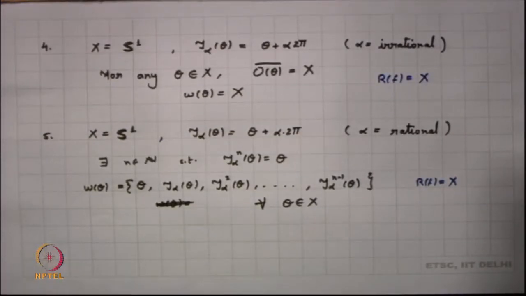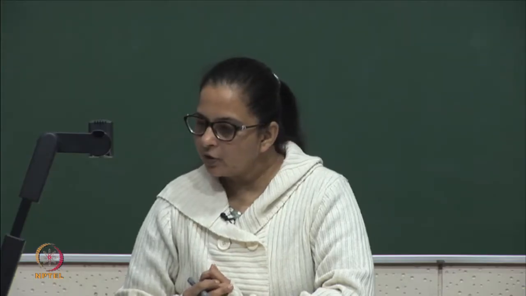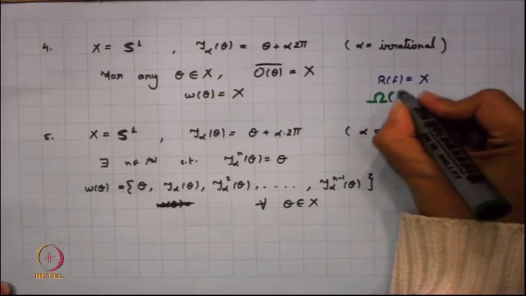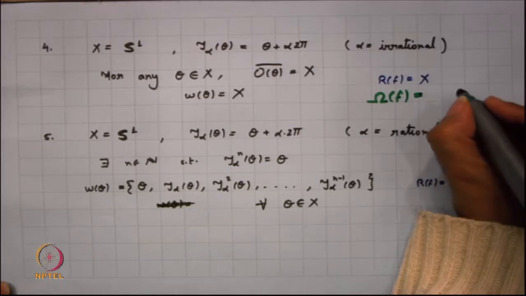circle, and we first looked into the irrational rotation, and we found that in an irrational rotation we do not have any periodic point, right, but every point is recurrent. This is a minimal system, so every point is recurrent here. What can you say about the non-wandering points here? That will also be the whole of X, right.